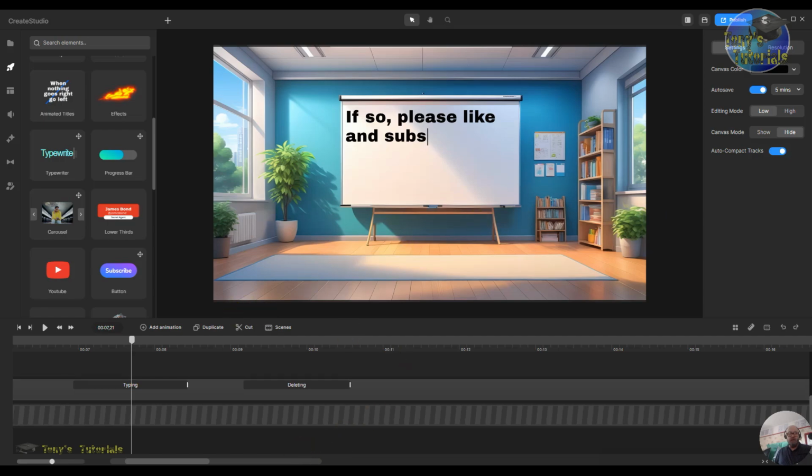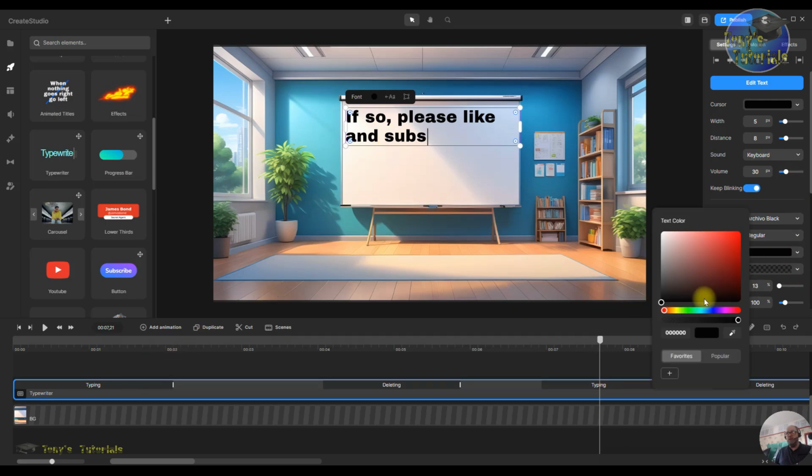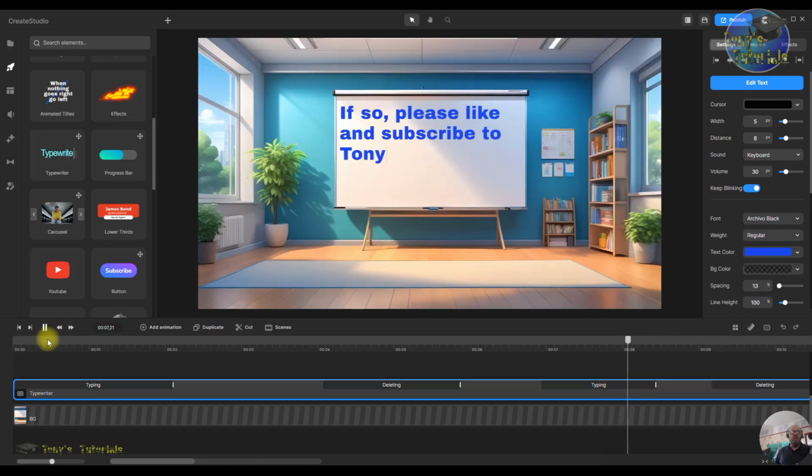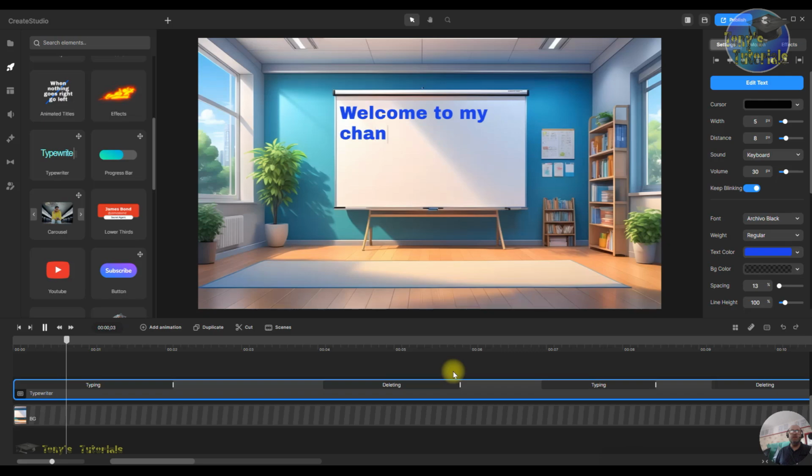As well as that, using one of these typewriters, you can only have the one colour for your text colour. So if you change that to blue, say, oh, I only wanted to change the one text to blue, but I don't want to change both of them. That's the colour. That would be the colour for all of it. It would all be changed the same. There you go, like this. Right, so I changed to blue as well.